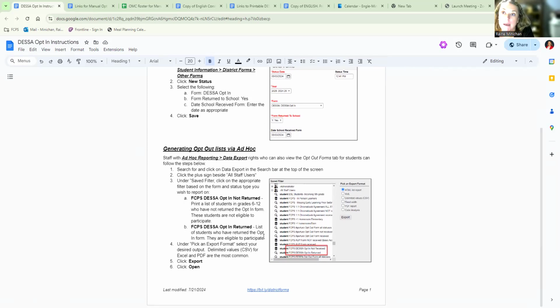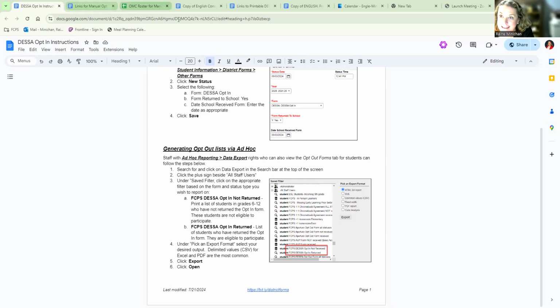They can run this report at any time. So if there's students that you really want to target and reach out to their families to ensure you get consent, you can run this report anytime. But they will be able to do this every day of the assessment window so that you can monitor and make sure that everyone for whom we have consent has the opt-in signed in one format or another.